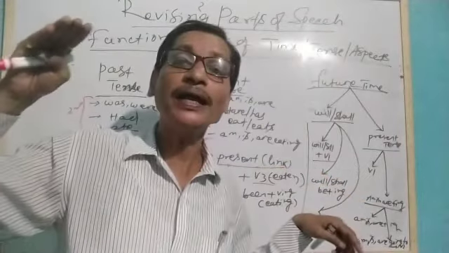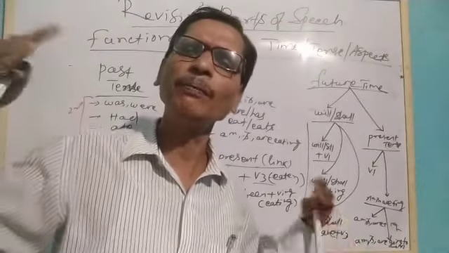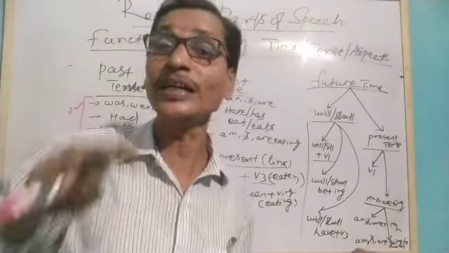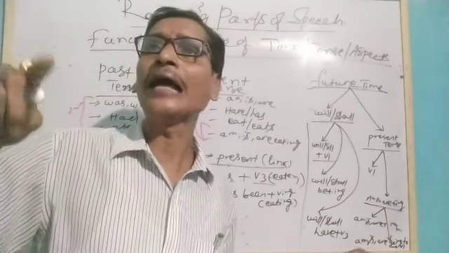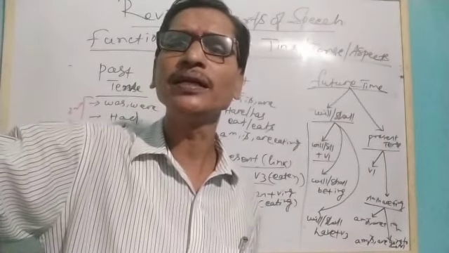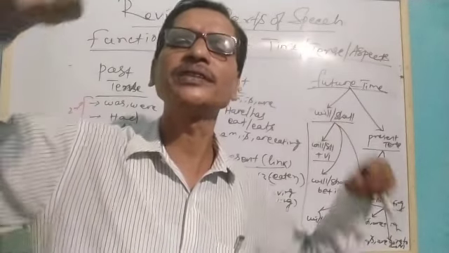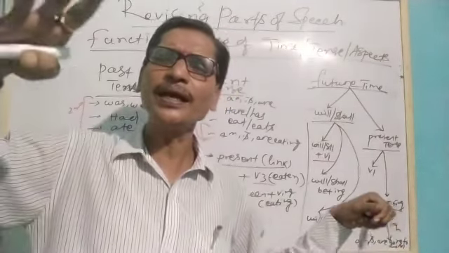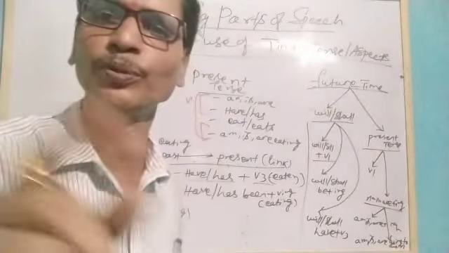When you come to my house this evening, I will have completed my homework. We are talking about future time. Understand? When I go to my house this evening, I will see my father will have slept. That means an action will have been completed before a certain time in the future. Mind this.